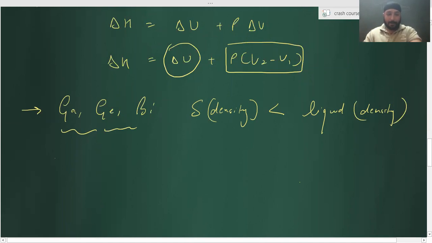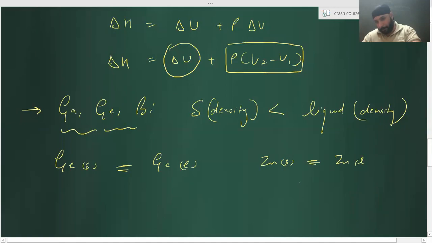Now tell me one thing. Suppose a question is asked: germanium solid is in equilibrium with germanium liquid at its melting point, and they have asked you about zinc solid in equilibrium with zinc liquid. Now, what about the delta H and delta U relationship here?